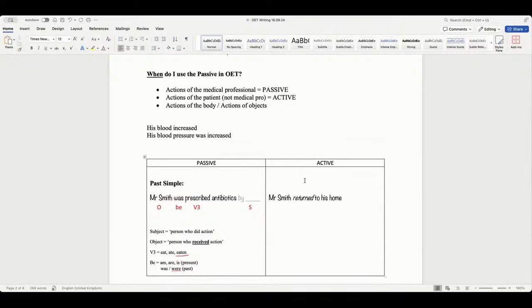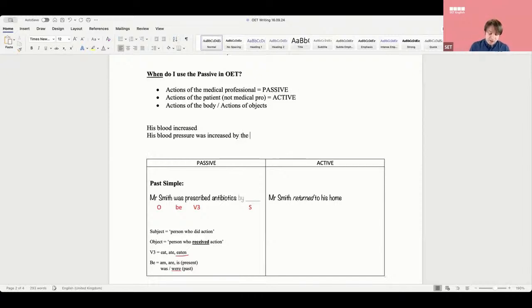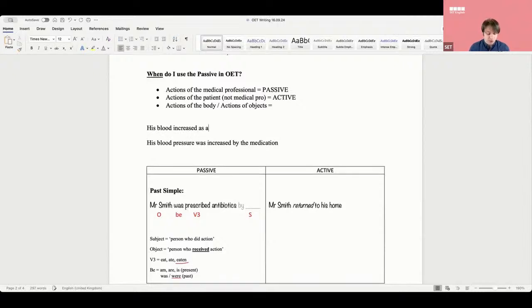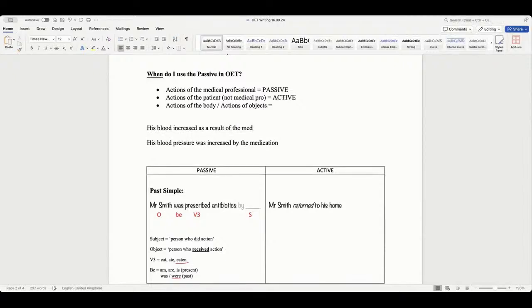I think we can do both, because sometimes blood pressure was increased by medication. Yeah, sometimes we'll say the medication, exactly. So I'm just talking about usually. We can say it's the result of medication. His blood pressure increased as a result of the medication, exactly.